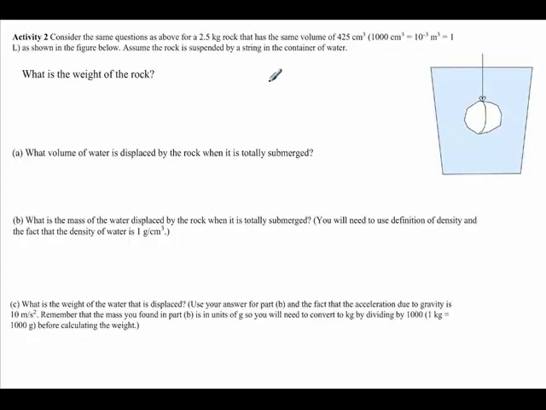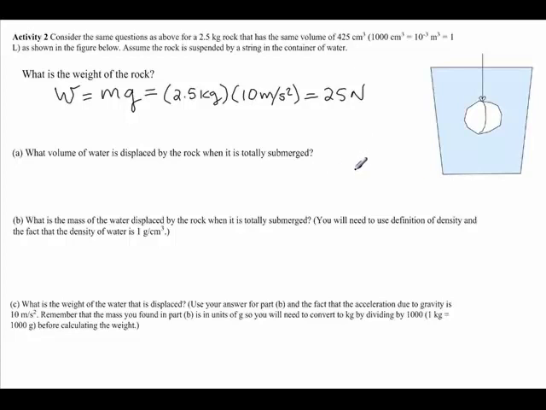And the question says, assume the rock is suspended by a string in the container of water. The first question asks, what is the weight of the rock? And so we know that weight is just equal to the mass of the object times gravity. The mass of the object is 2.5 kilograms. And we assume that gravity is 10 meters per second squared, so that gives us 25 newtons.